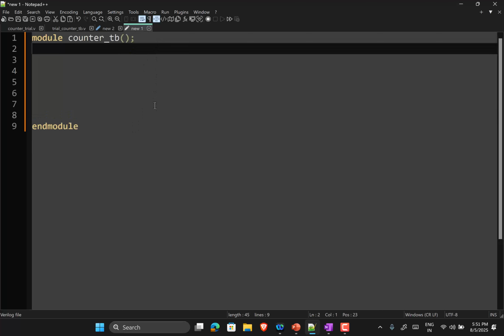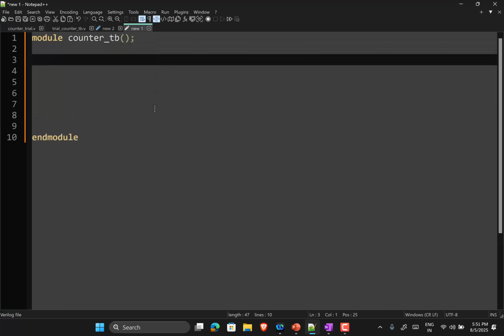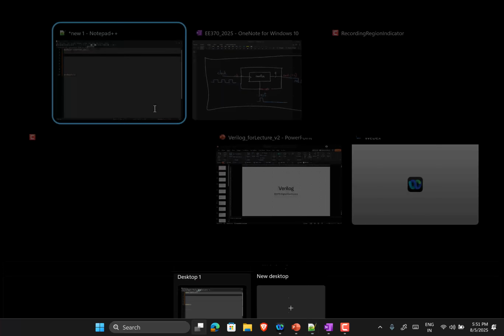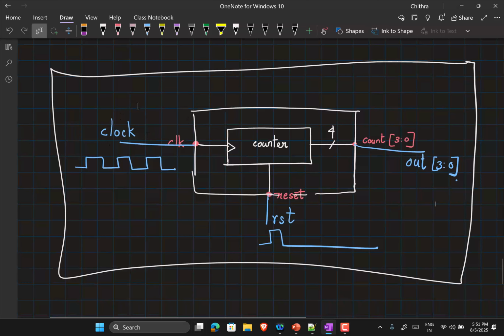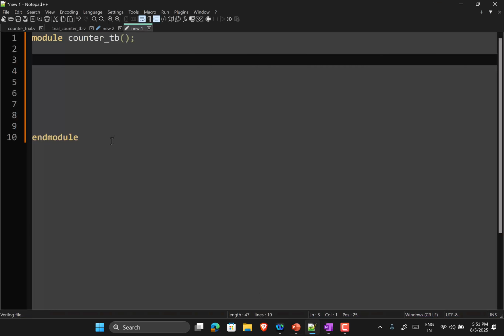Okay. So now we have to declare all the nets and registers that are part of this test bench. Can you tell me what clock would be? At this stage, I'm sure you're not able to recognize whether clock has to be a register or a wire, right? But given that with a register implementation, I can do both combinational and sequential, I'm going to go with register for now.